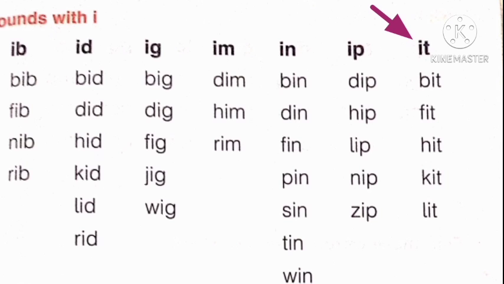It is the sound of it. When we combine the sound of E and T, it will become it. So let's join the sound it with other sounds. First word is B, it, bit. F, it, fit. H, it, hit. K, it, kit. L, it, lit. Let's repeat it. B, it, bit. F, it, fit. H, it, hit. K, it, kit. L, it, lit.